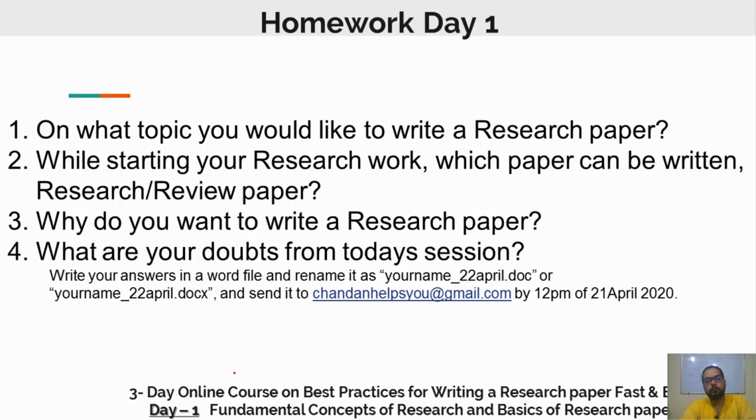So this was the first session of the 3-day online course on the best practices for writing a research paper fast and easy. Today we talked about some basics of research. We talked about some standard terms, what they are and what they mean.